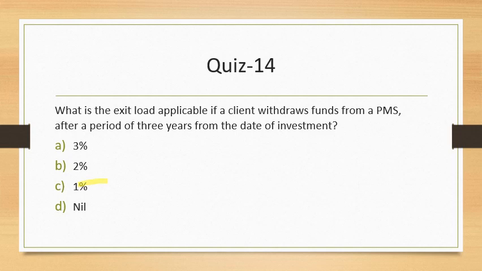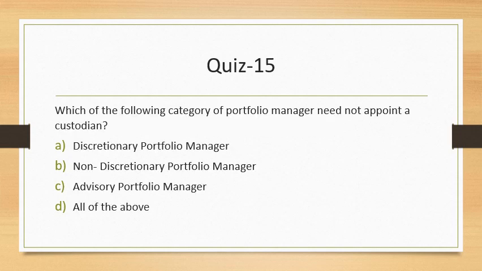The next one. Which of the following categories of portfolio manager does not appoint a custodian? So discretionary has to appoint, non-discretionary has to appoint, but an advisory portfolio manager, because he's only giving advice, why would he need a custodian at all? So the answer would be C. With this, we have concluded our discussion for this particular chapter.